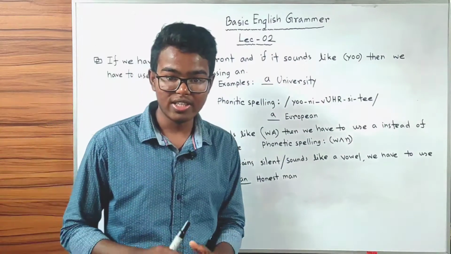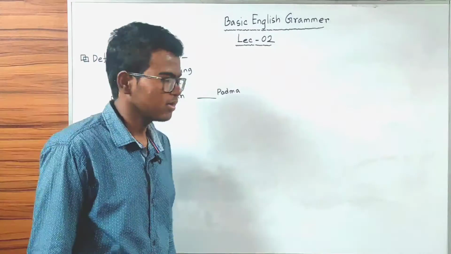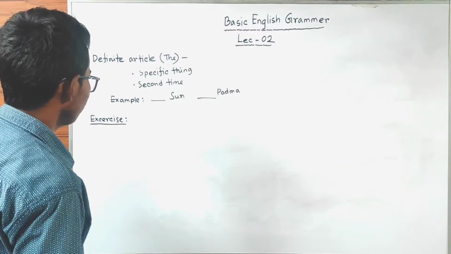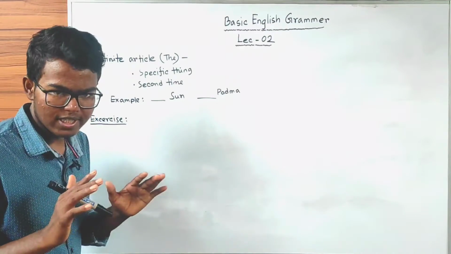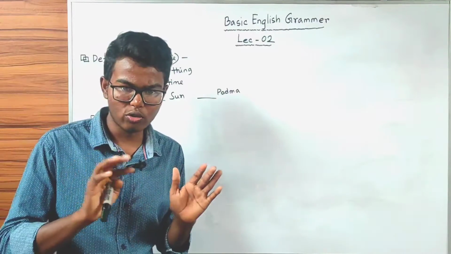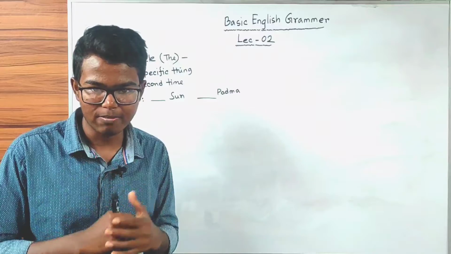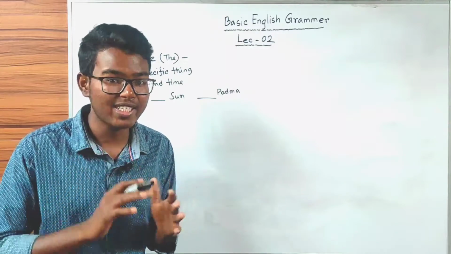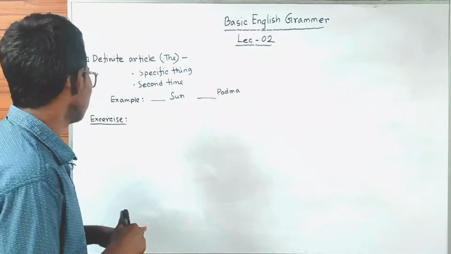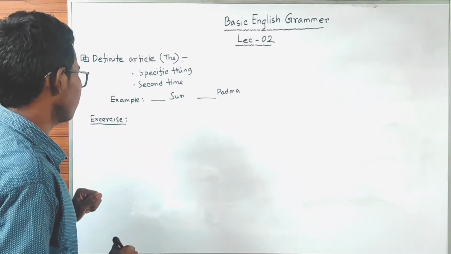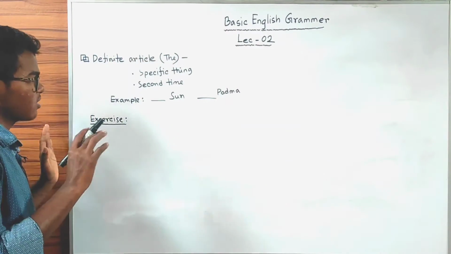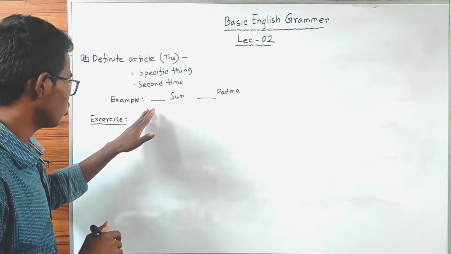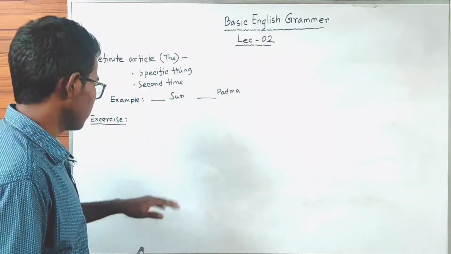Let's move on and discuss some more interesting facts. Let's discuss a little bit about the definite article the also. We use indefinite articles a or an when we talk about a thing for the very first time, or we are just introducing anything, but we use the definite article the to talk about a thing which is specific. Let's look at some examples. Here two examples are given.